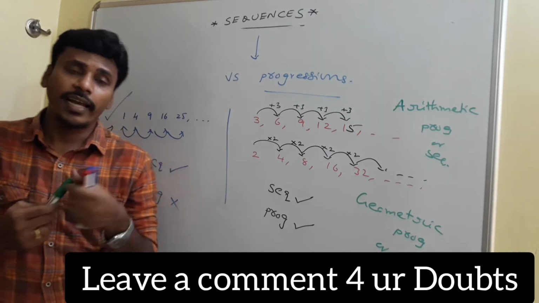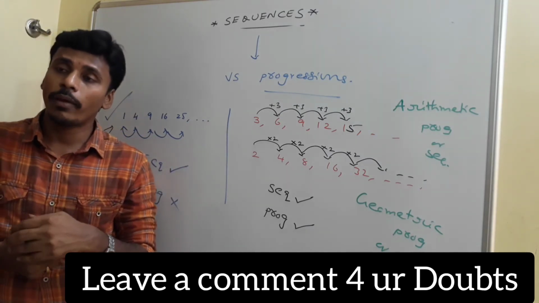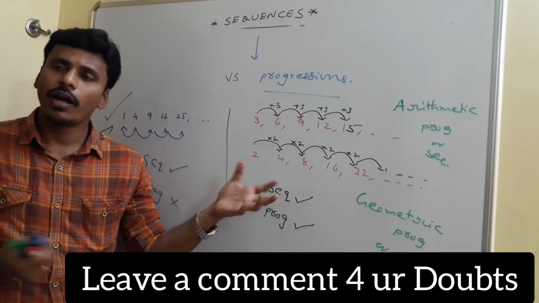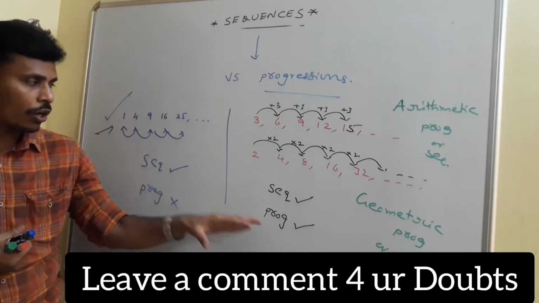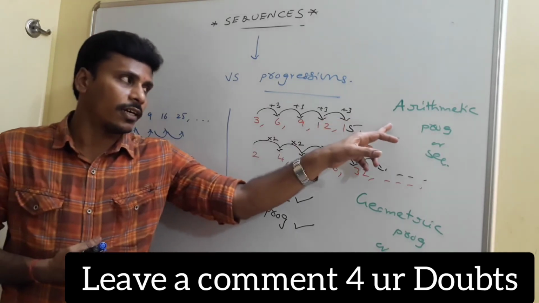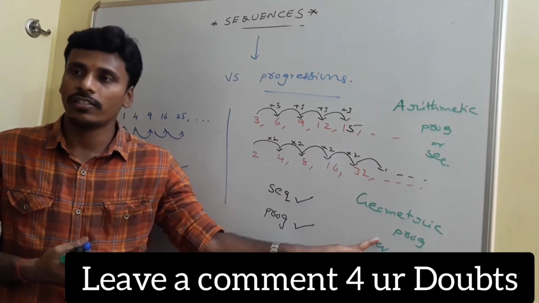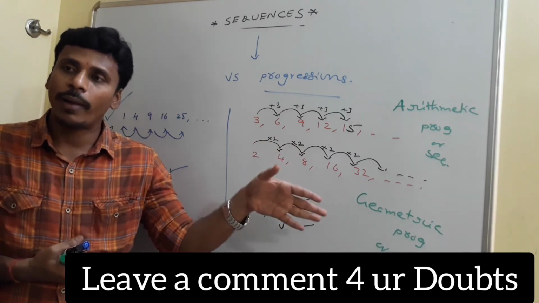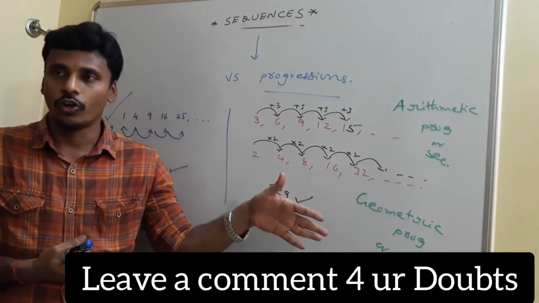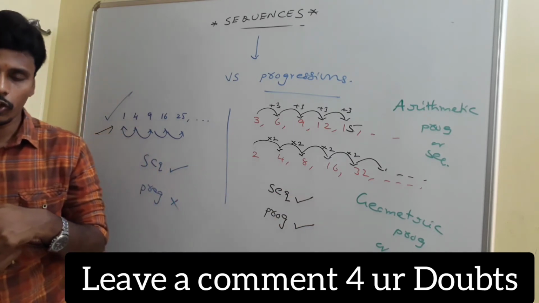Some books may mention it as arithmetic sequence, and some books may call it geometric sequence, and sometimes geometric progression, arithmetic progression. These are the basic examples for arithmetic sequence and geometric sequence. Have a look, and I am going to start arithmetic sequences or arithmetic progressions.